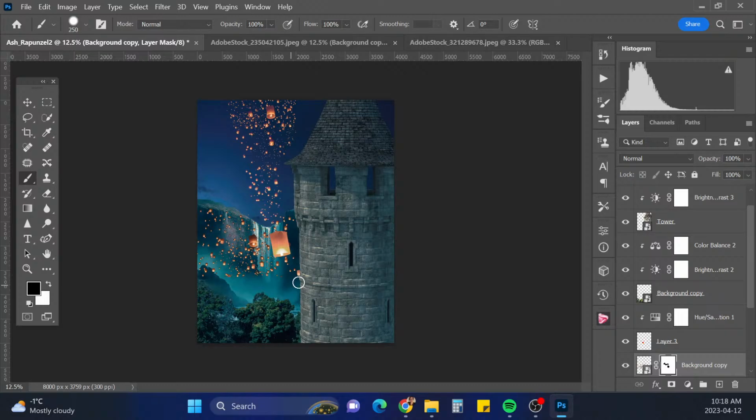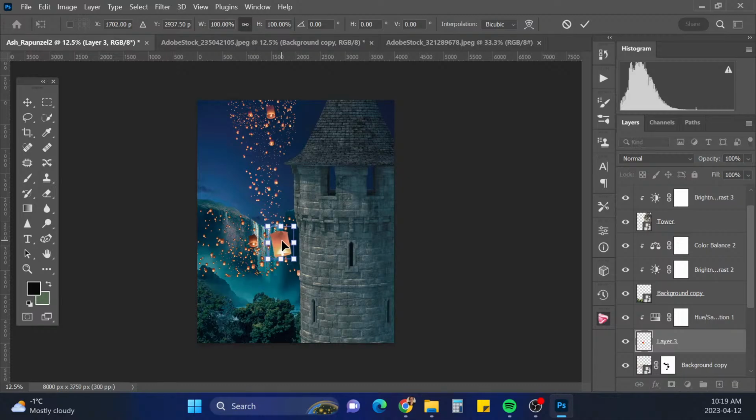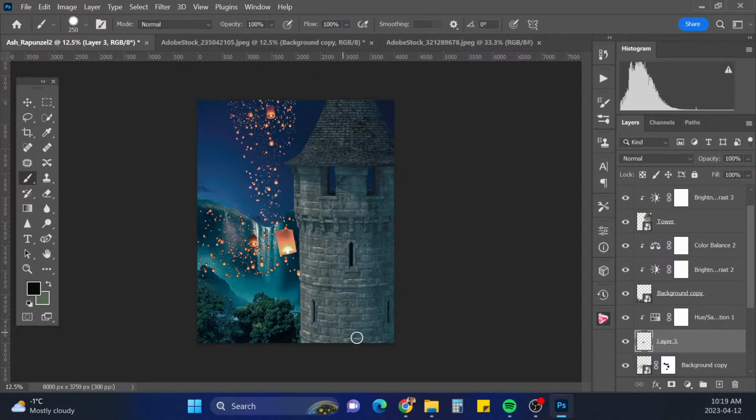All right. And this one, Control T, we'll just kind of move it over a little. Right here. And maybe we could have some more floating down, like in here. Oh. Go back on the layer mask.